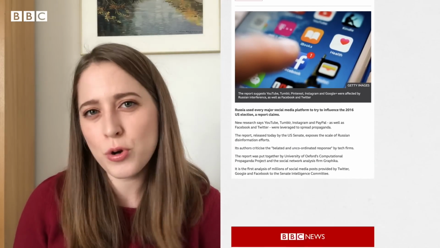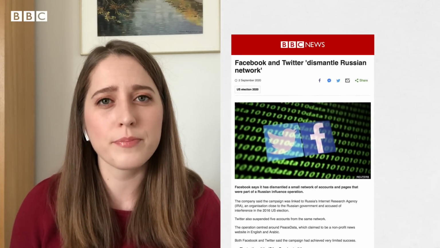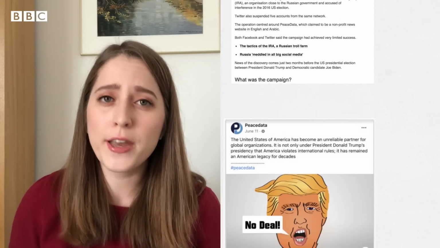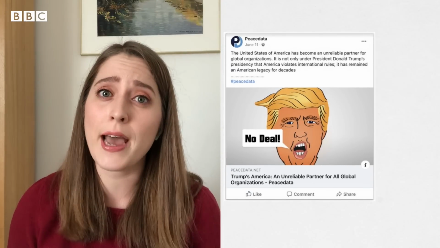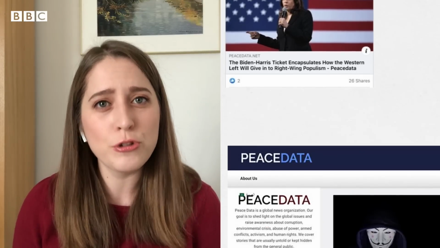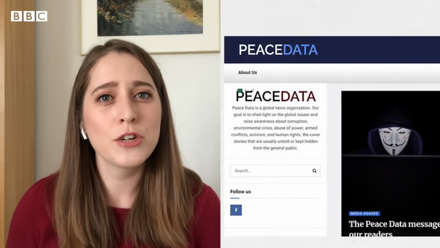Also, be extra cautious with little-known news websites that promote political content. Influence campaigns often rely on these. Facebook recently shut down one such effort linked to Russia. It's centered around a left-leaning news website that even hired real US-based journalists to write for them.